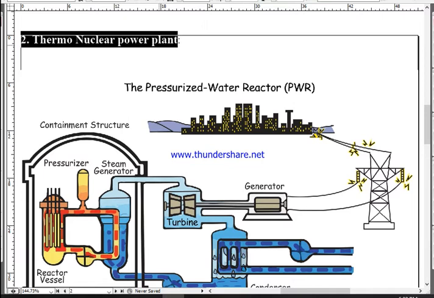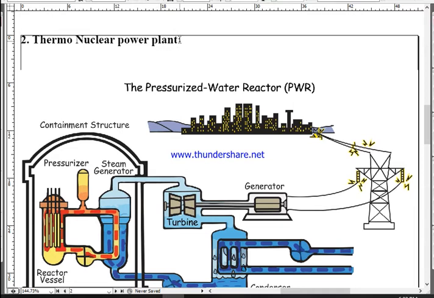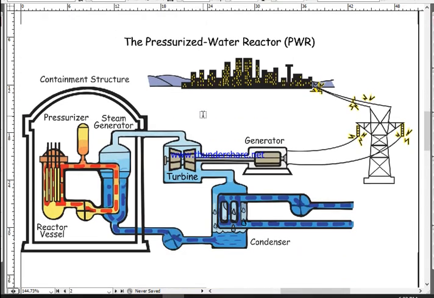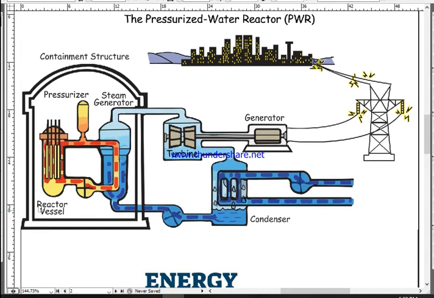Last time also we discussed this. Do you remember or not? In yesterday's class we discussed the thermonuclear power plant, isn't it? I'm going to tell you in brief once again. Here we have a reactor vessel. It has radioactive elements. These radioactive elements undergo nuclear fission reaction and produce heat energy. That heat energy is transferred to water in this vessel.